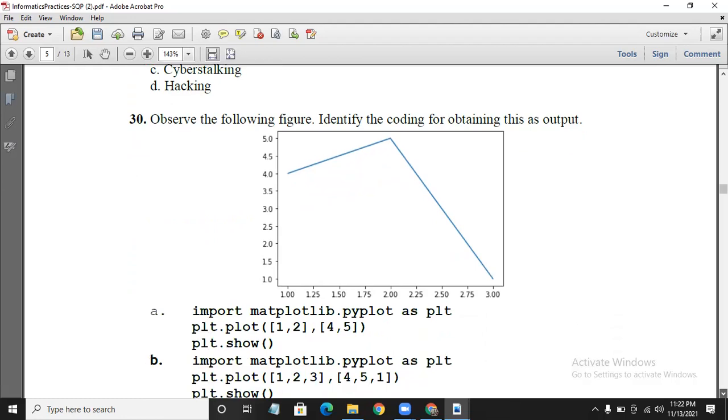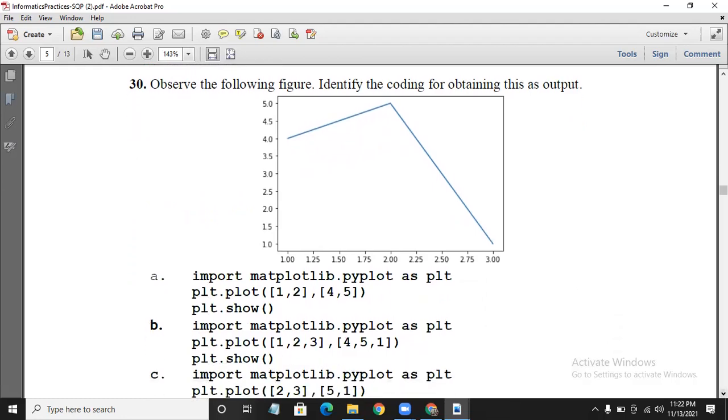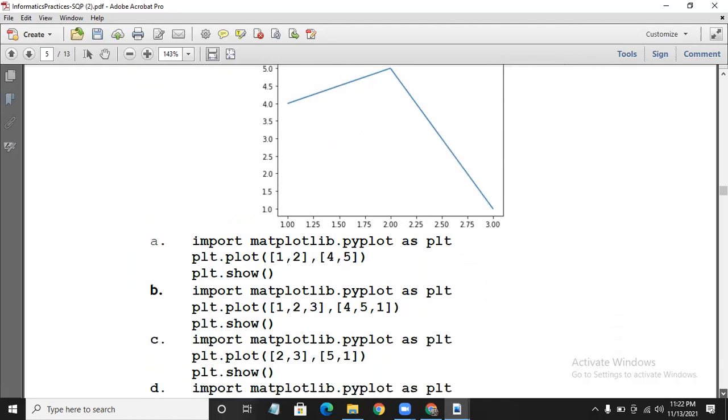Observe the following figure. Identify the coding obtained for obtaining this as output. So from the table given, how to get the output? Import matplotlib dot pyplot as plt and plot the values given. We know which values are here. So x-axis will be having 1. You can see 1.